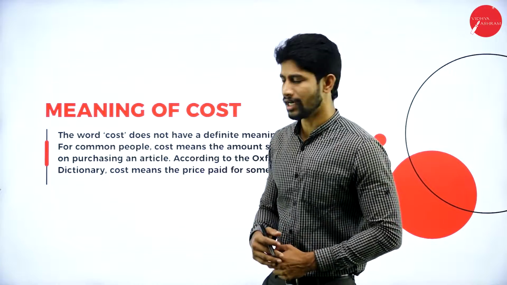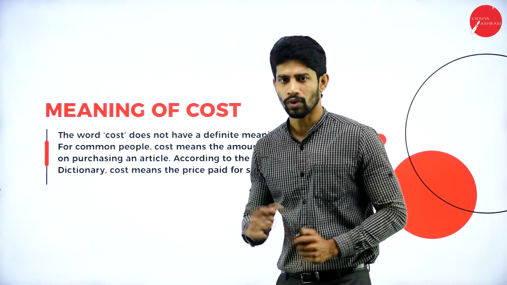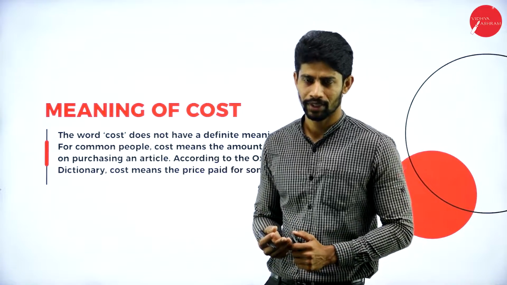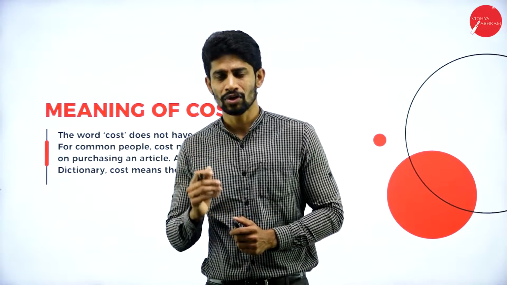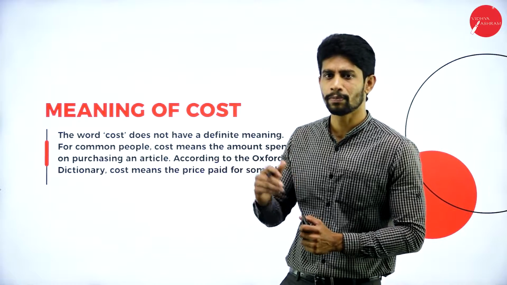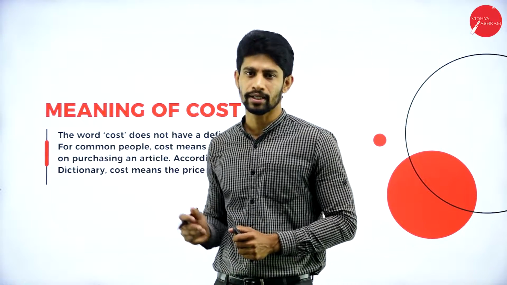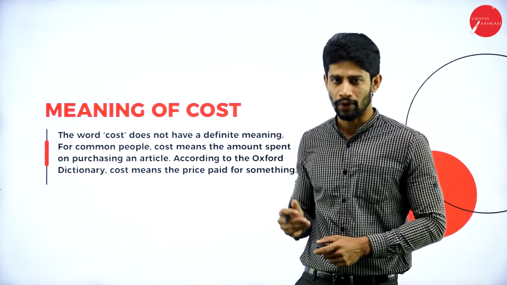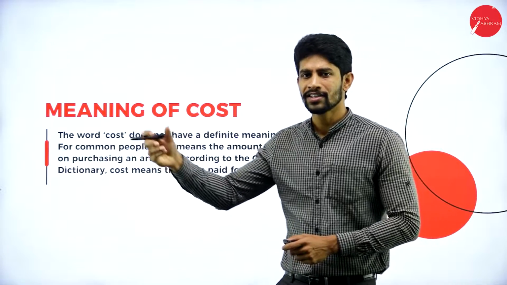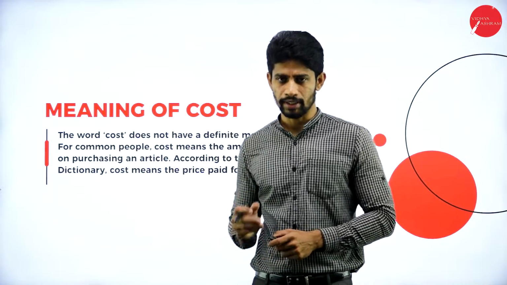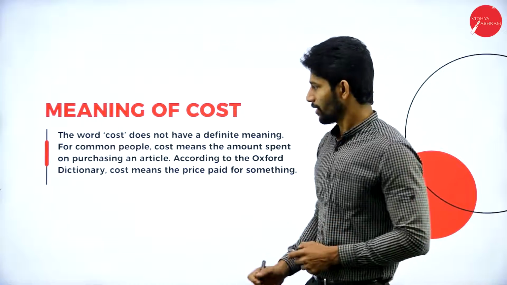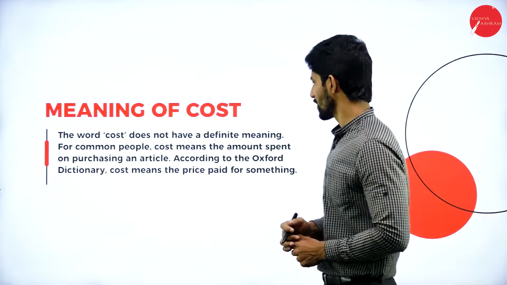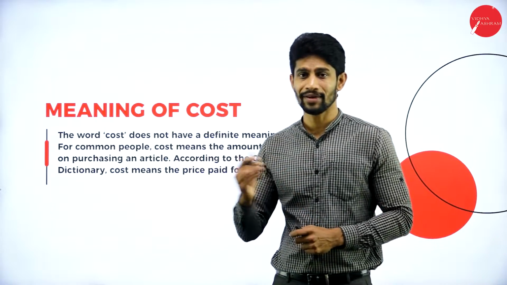So first, let us know the meaning of cost. What is cost? We all know that, right? So cost is nothing but some amount spent on purchasing an article. Article is nothing but a product. So some amount spent on purchasing an article is called cost. In general, the word cost does not have a definite meaning. Yes, definitely, it is not having a definite meaning.